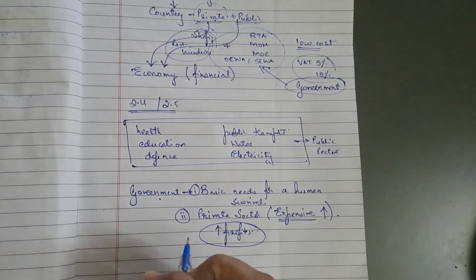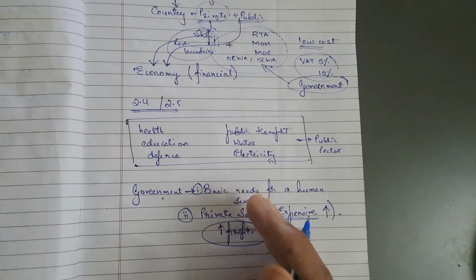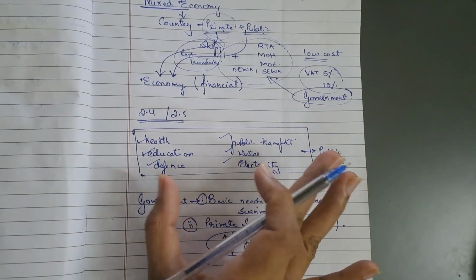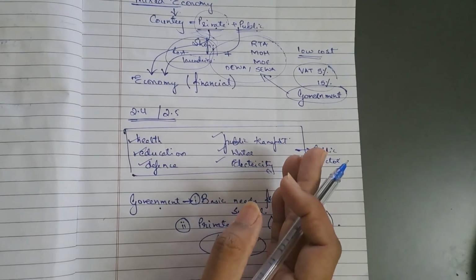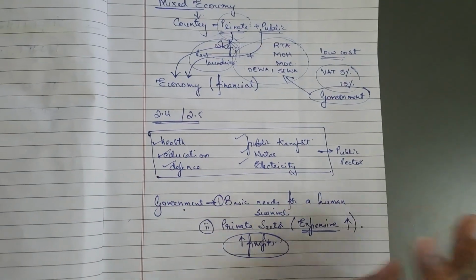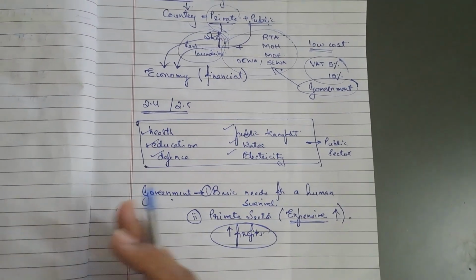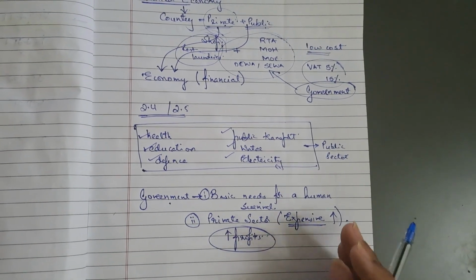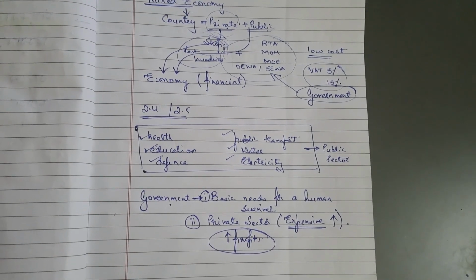Whereas the government sees that these services should be provided to all individuals, irrespective of whether they are poor or rich, healthy or not. If any individual requires it, he should be able to afford it, is what the government sees. So these things need to be under the control of the government itself. If they are not in the control of the government, then the basic needs and necessities of the individuals of the country will not be met, and there will be problems in their survival.